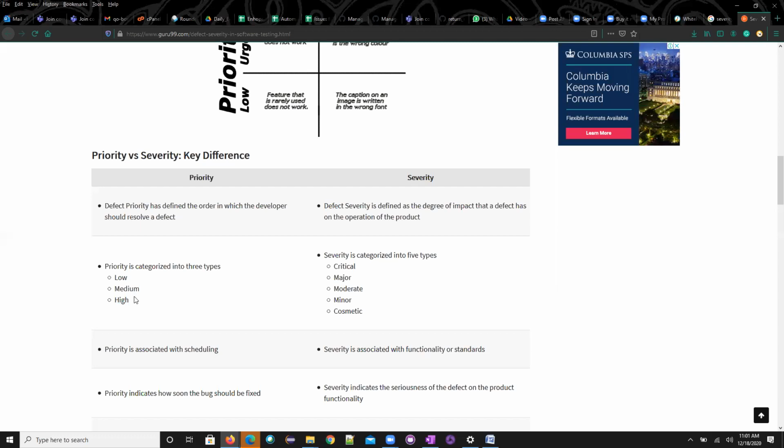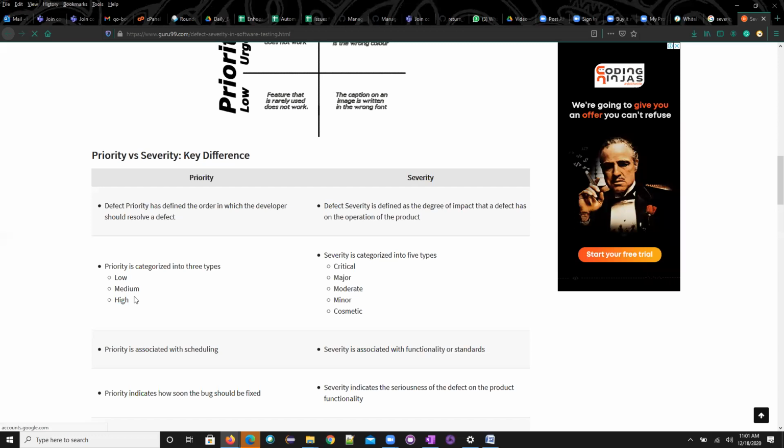So high will not always come only from smoke and sanity. It's not a rule that from smoke and sanity we will get the high level bugs and from the regression we will not. It's not like that. Anywhere, any part of your application, you can get high priority bugs, though mostly you will get them from smoke and sanity. Don't give the answer that high has only smoke and this. Even apart from that, you will also get it in the regression, or in any type of testing.